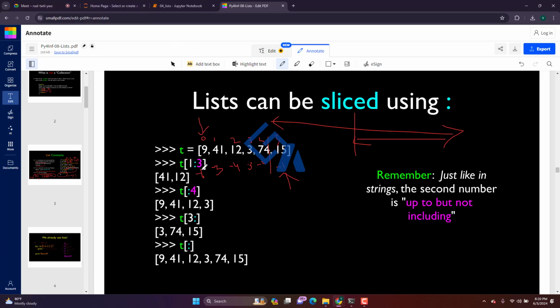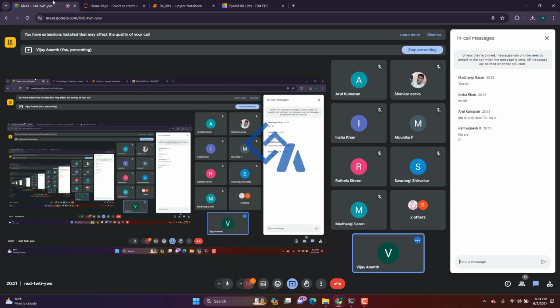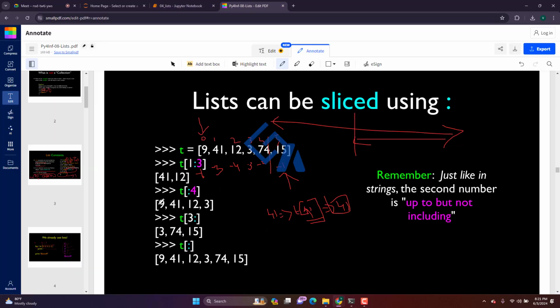If I want to access 41, I have to access t, then the index 1. So this will give the 41. Any questions? Okay. So if I give the index as 1, I will get the 41, right?